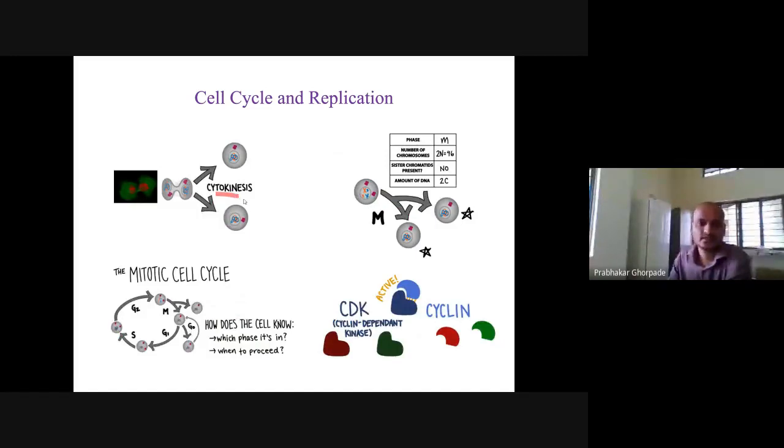So in the cytokinesis phase, M phase, 2C chromosome content is there. In the mitotic cell, we have cyclin-dependent kinases and cyclins. So the mitotic phases are controlled by these proteins, cyclin and CDK.